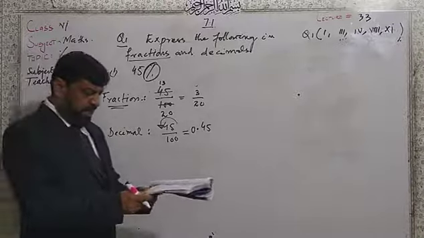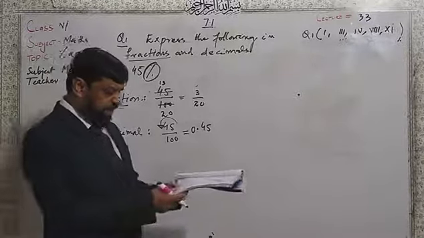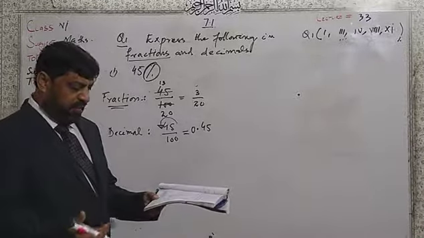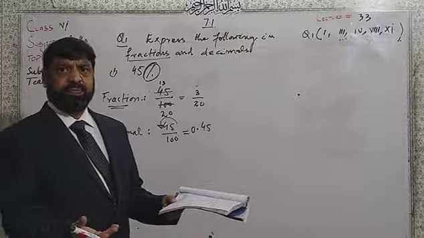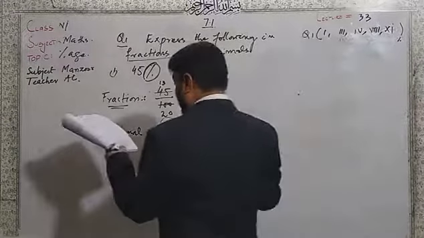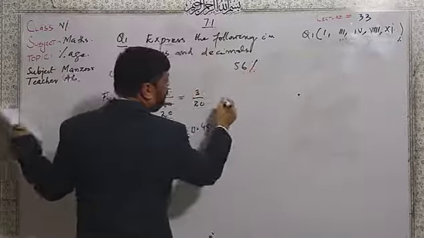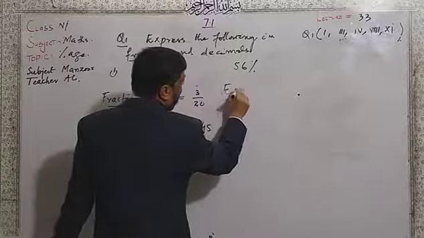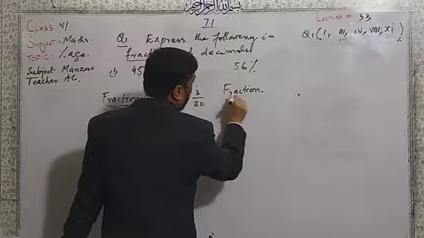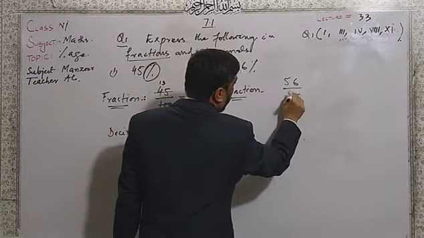Similarly, you have the 56, similarly 96, similarly you have the 89. Now, if you have 56, you can say 56 percentage. Dear students, you can write it in a fraction. How can we write 56 here? 56 over 100.